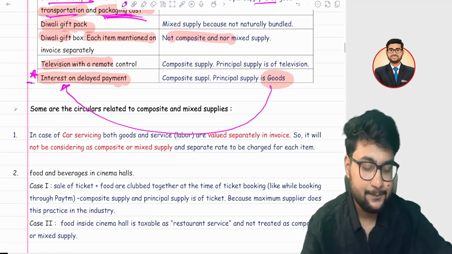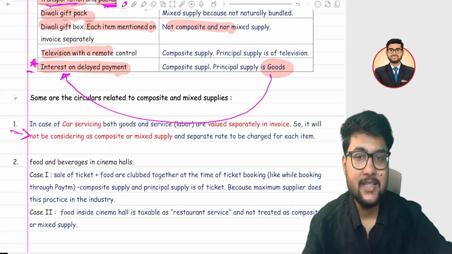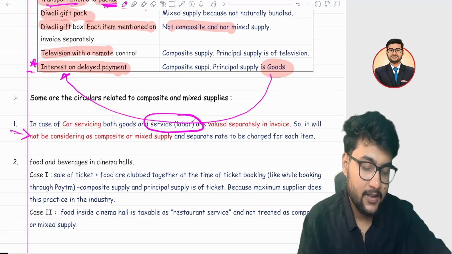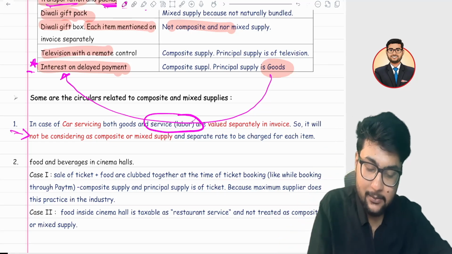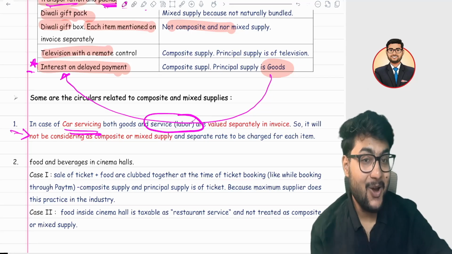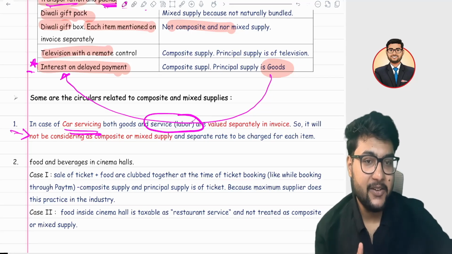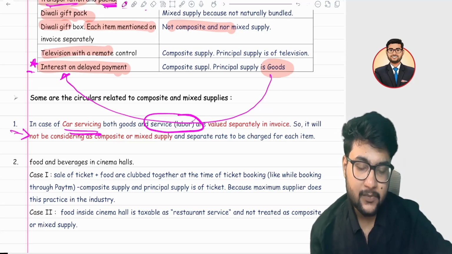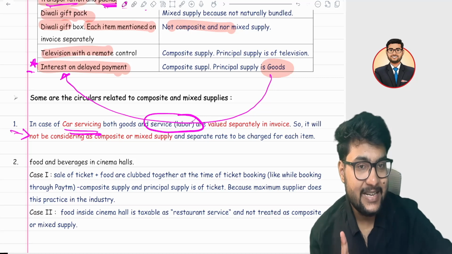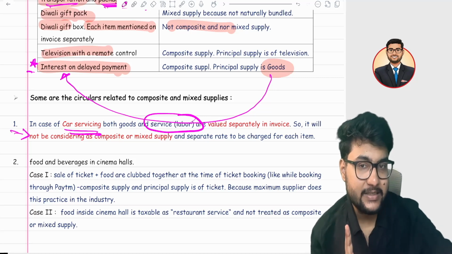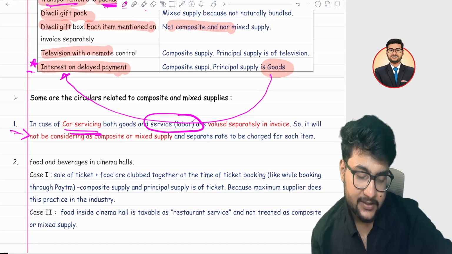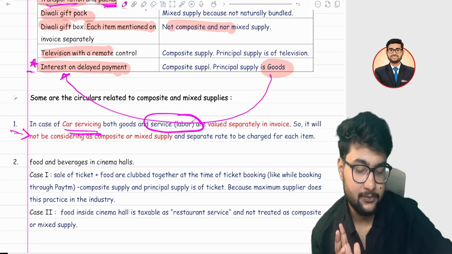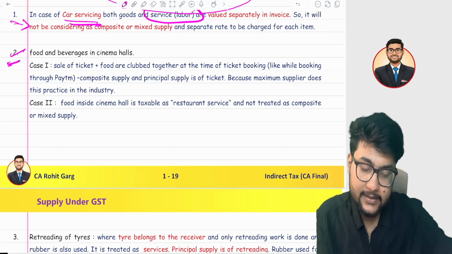There are some circulars. In case you are going for car servicing, there are two types of charges. First is the labor charge, which is your service, and another is, suppose there is some part damage and you replaced it. Now there is a supply of goods and services. If in the invoice he separately mentions both items as labor charge and part charge, then it is not a case of composite or mixed supply. But if they charge a single rate for it, then it is a pure case of car servicing, and the service rate will apply. Same in circular 2.